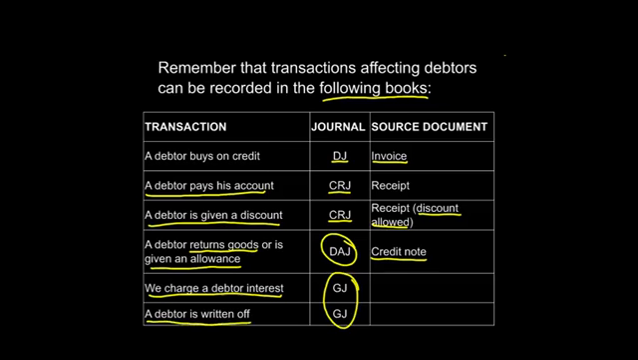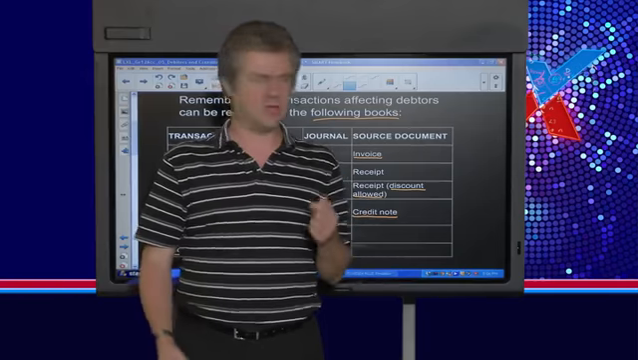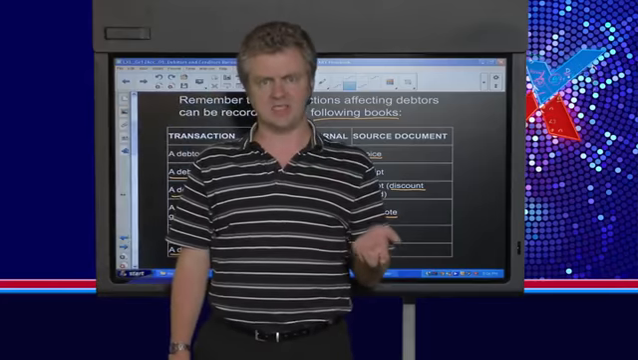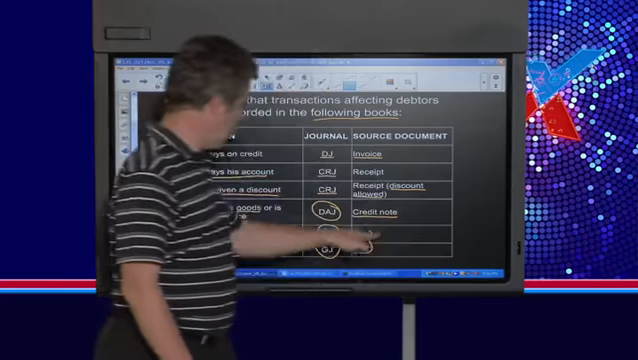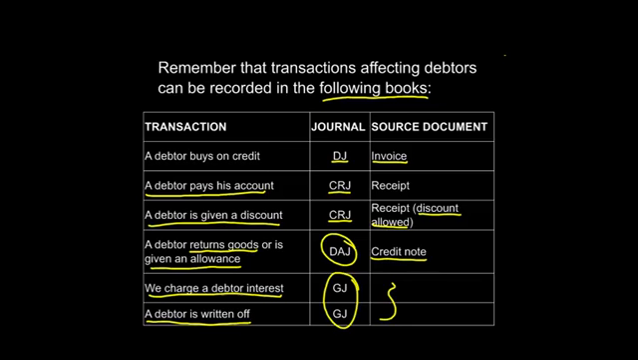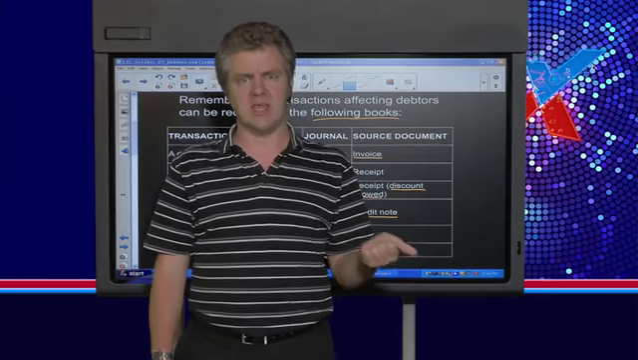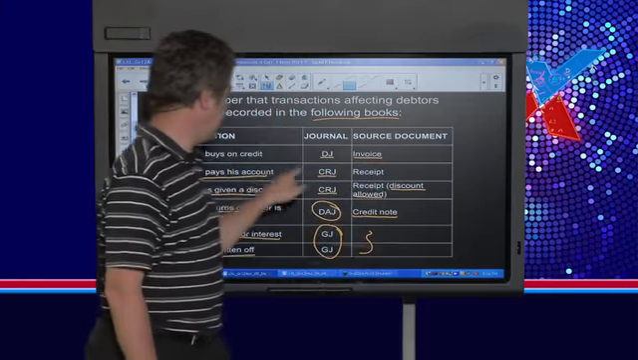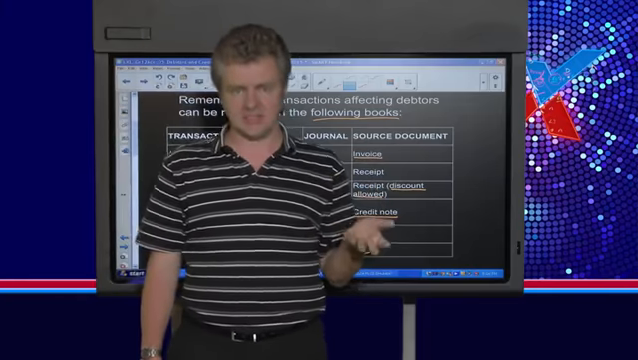So while this is a live show, maybe just think about what these two source documents are, and maybe send us a message on Facebook if you can tell us what the source documents are that are involved in the general journal when we charge a debtor interest or when we write off a debtor's account. Important to revise these transactions, you have to know exactly where they go, and you have to know where they affect the debtor's control account in the general ledger, and you also have to know where they are going to be recorded in the debtor's individual account in the debtor's ledger.